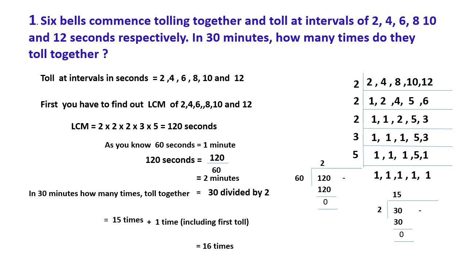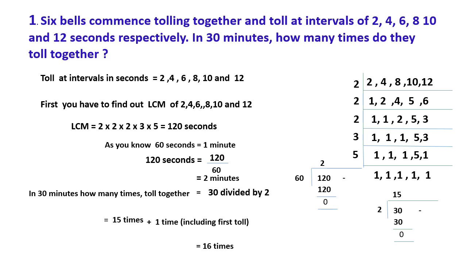Once again, you can go through this. First, take 2, 4, 6, 8, 10, 12 seconds, and find the LCM of those numbers. We got the LCM, 120 seconds. Then you convert it into minutes and get 2 minutes.